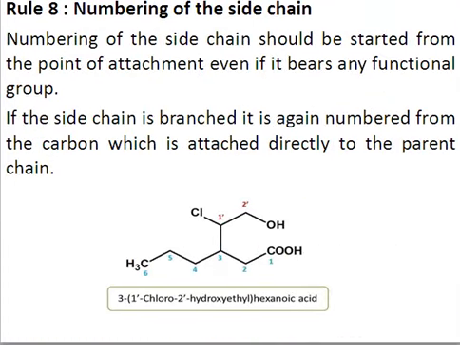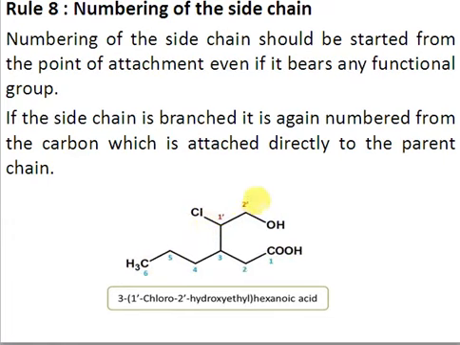Rule number 8: numbering of the side chain should start from the point of attachment, even if it bears any functional group, right? So here we have our principal functional group, carboxylic acid, and this is our longest continuous chain. If you select the other chain, we will have different substituents as well, but the number of carbons will be much lower, 1 2 3 4 5. There will be 5 carbons, but here we have 6 carbons. So we'll select this chain and we'll consider the other chain as a side chain, right?